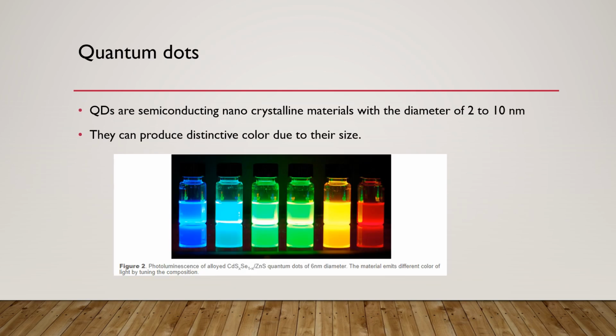Here come the quantum dots. As the name shows, these are extremely small, like minute dot-like structures. These are semiconductor and nanocrystalline materials with diameters of 2 to 10 nanometers. They can produce distinctive color due to their sizes, and there is large color variation as we change their size.